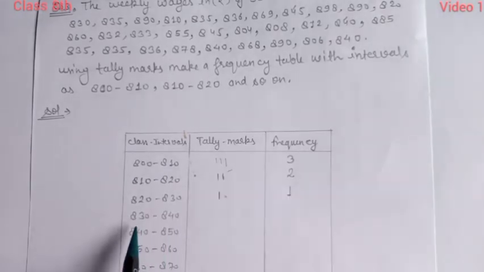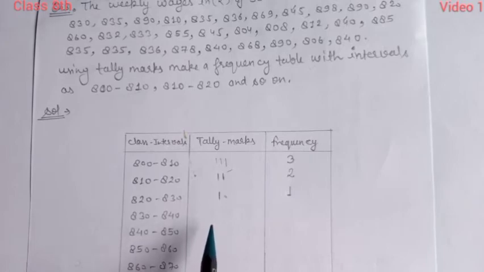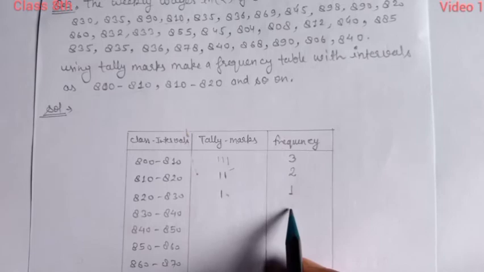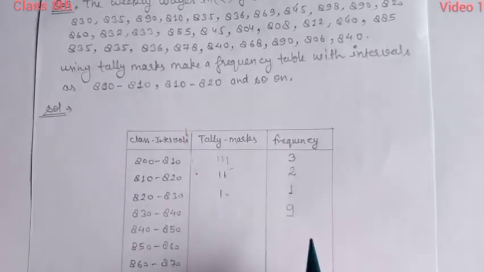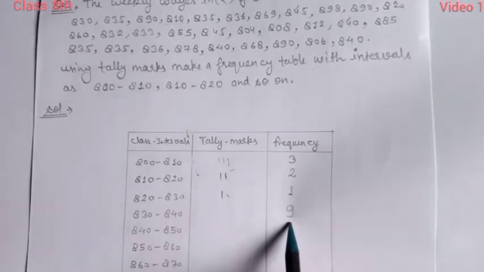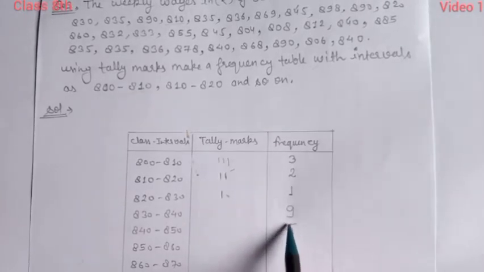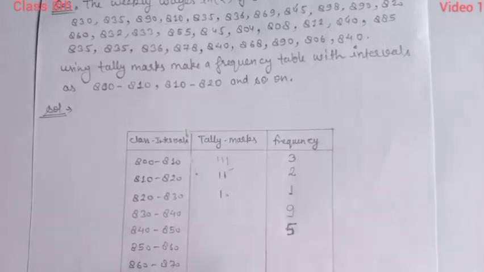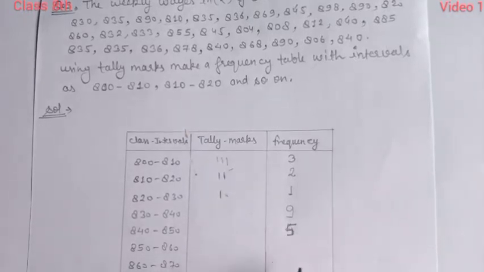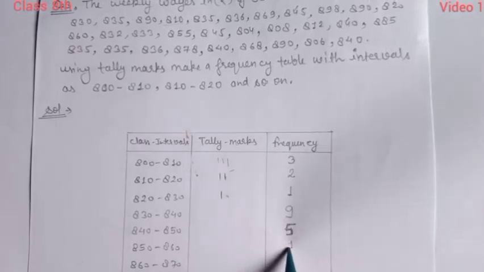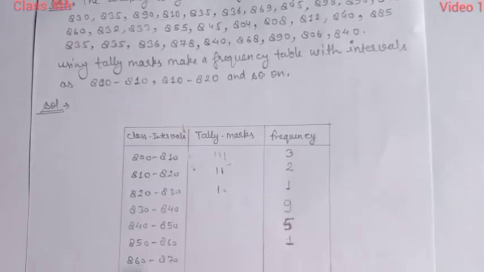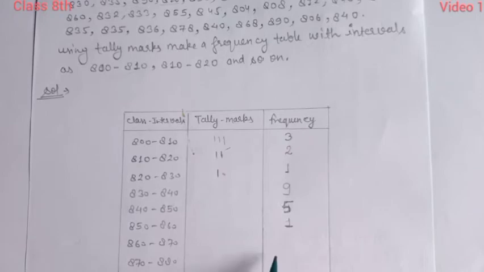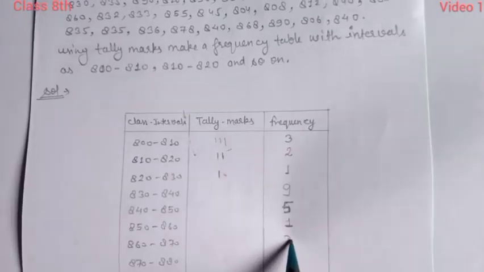Now the next class, 830 to 840. By observing the data, we have 9 observations which lie in this class. Similarly, 840 to 850 has 5 observations. Then 850 to 860 has 1 observation. Then 860 to 870 has 3 observations.